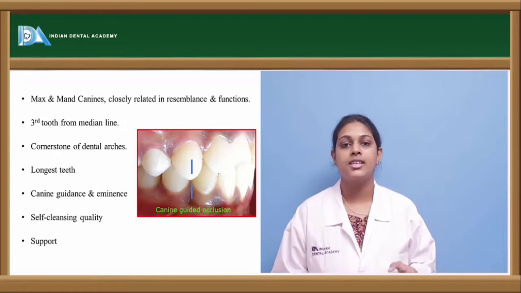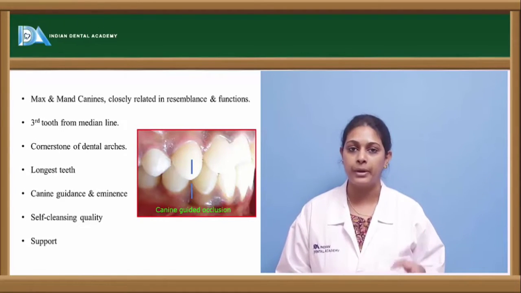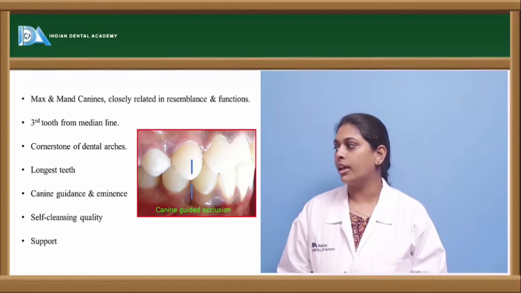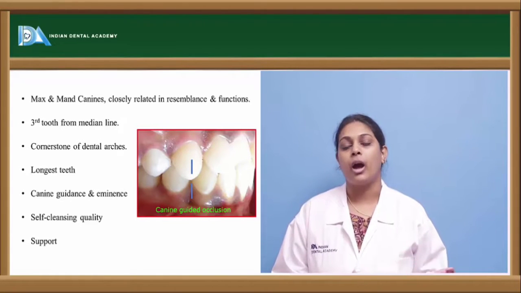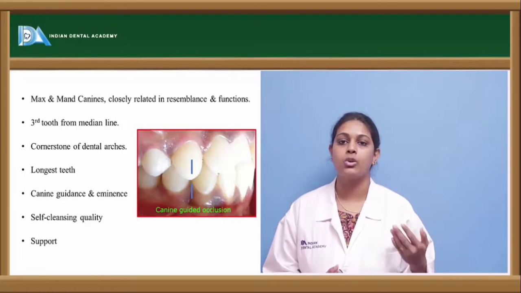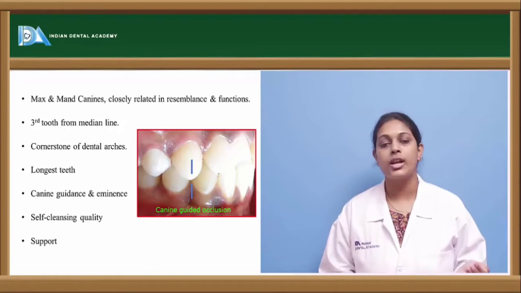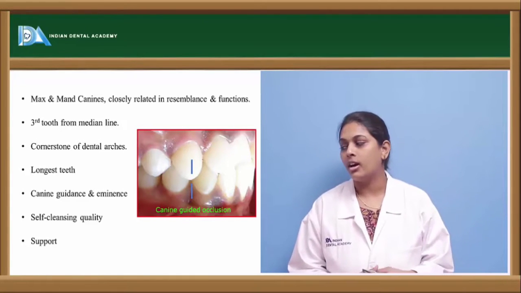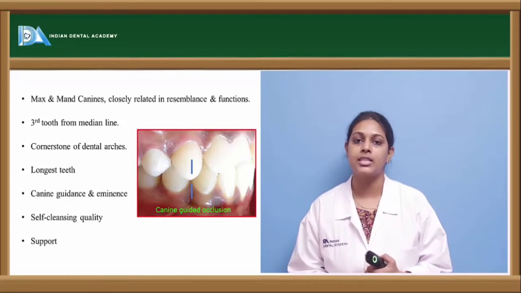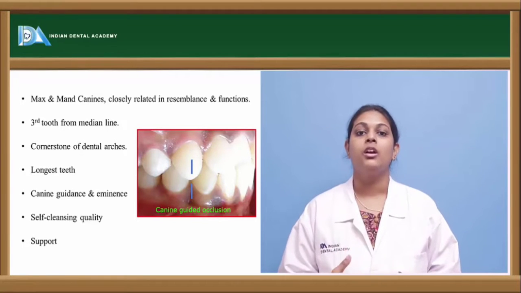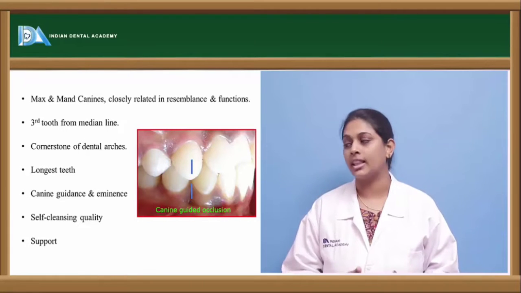They are said to be the third teeth from the midline, and the upper and the lower canines closely resemble each other in structure as well as in function. And these are said to be the longest teeth within the entire oral cavity, in the crown as well as in the length form.